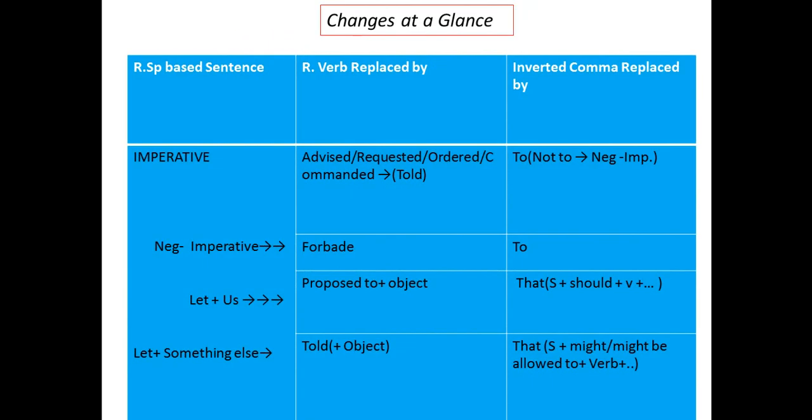Next, another table. While you are doing the indirect one, you can keep the table before you, and this table will help you to make the proper change because of types of sentences, that means reported speech.